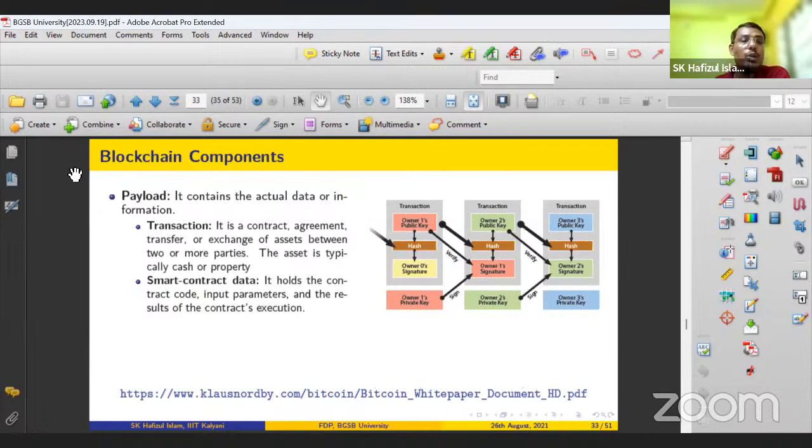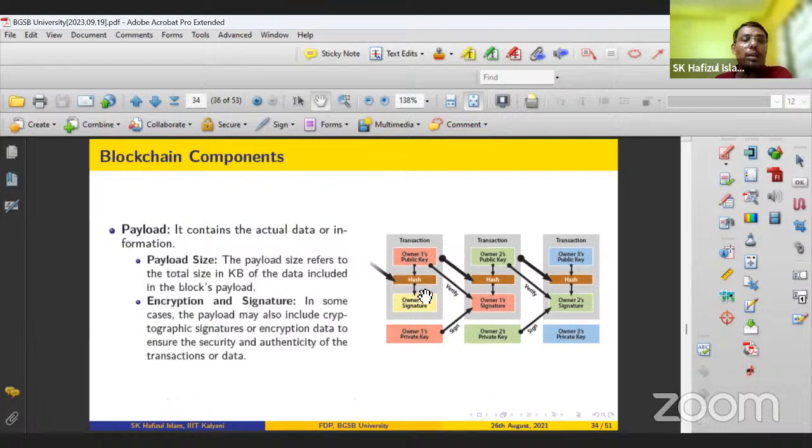In the blockchain, a block has one header part and another payload part. In the payload part, n number of transactions are included. The transactions and also the smart contract information are included in the payload field.